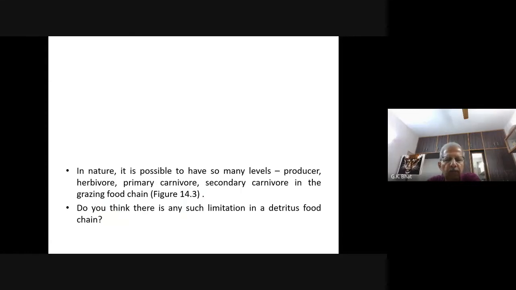In nature, it is possible to have so many levels: producers, herbivore, primary carnivore, secondary carnivore in the grazing food chain. Do you think there is any such limitation in the detritus food chain? In the detritus food chain, you come across the dead bodies of the organisms and decomposers.